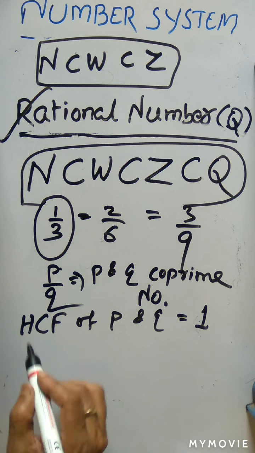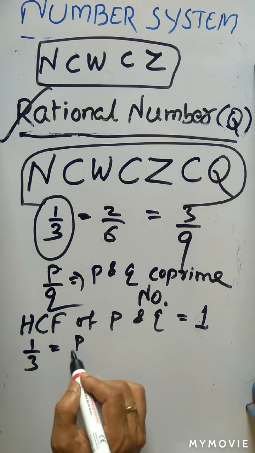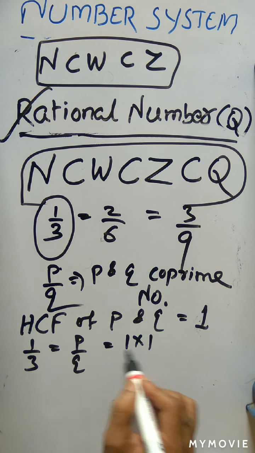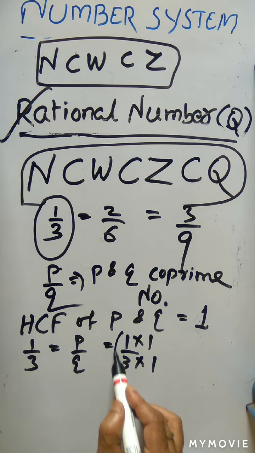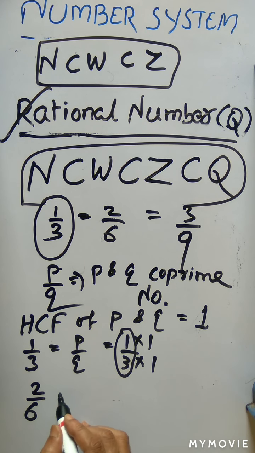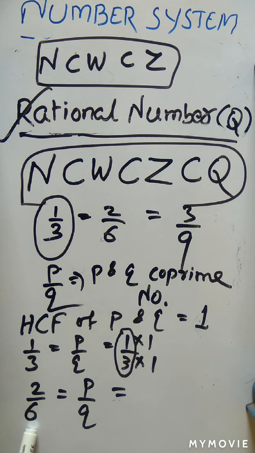Take an example, 1 by 3. Here p is equal to 1, q is equal to 3. So what is the common factor? I can say 1 by 3 is 1 into 1, 3 into 1. So 1 by 3 is in co-prime form. And if you take 2 by 6 instead of 1 by 3, you see, 1 by 3 is the same as 2 by 6. But if I take 2 by 6 as a rational number, written in the form of p and q, what is the common factor between 2 and 6? Definitely 2, because I can say 2 into 1 by 2 into 3.